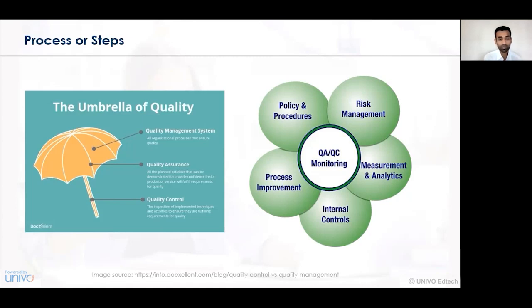The next process or step for improving the quality is QA and QC monitoring, which is also called quality assurance or quality control monitoring. The concept of QA and QC monitoring is based on five factors. Those five factors are risk management, measurement and analytics, internal controls, process improvement, and lastly, policy and procedures. So if all these factors have been considered in a stable organization, then there is no doubt that the organization can have a better, effective control of quality with quality assurance and quality control mechanisms or monitoring in existence.